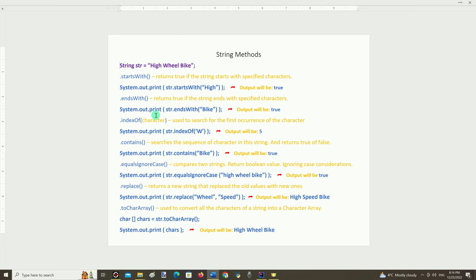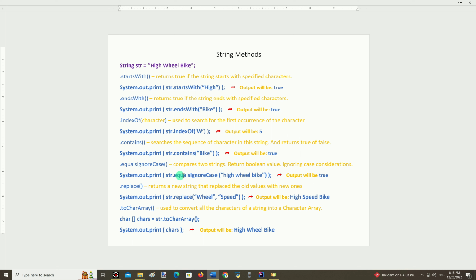Index of method searches for the first occurrence of the character. For example, capital letter W as an argument will return index 5 in this case, since indexing starts with 0. Method contains searches for the sequence of characters in this string and returns true or false. So bike as a parameter will return true, of course.